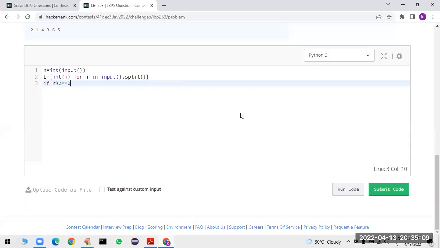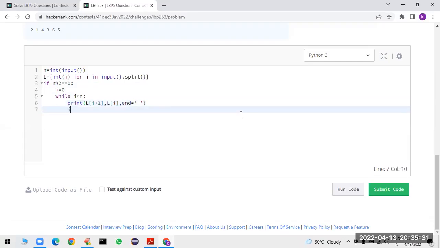If n % 2 == 0, then i = 0, loop while i < n, and print L[i+1], L[i], end = space.